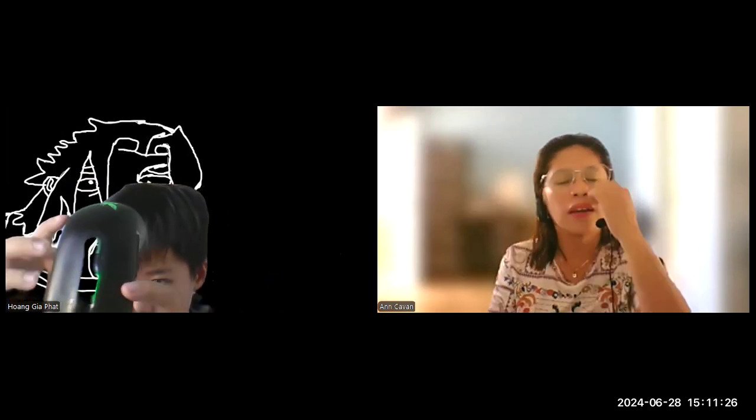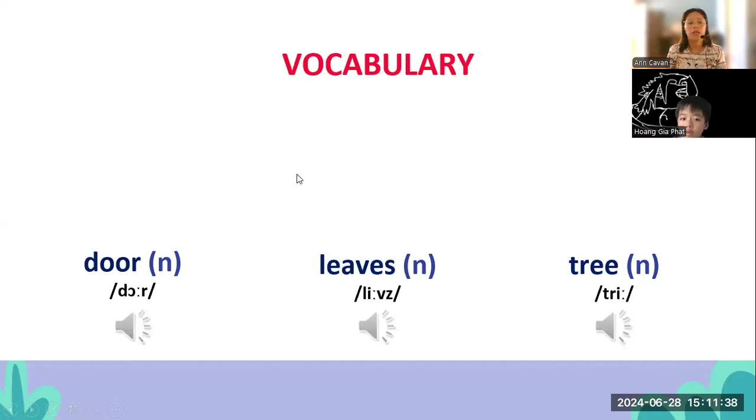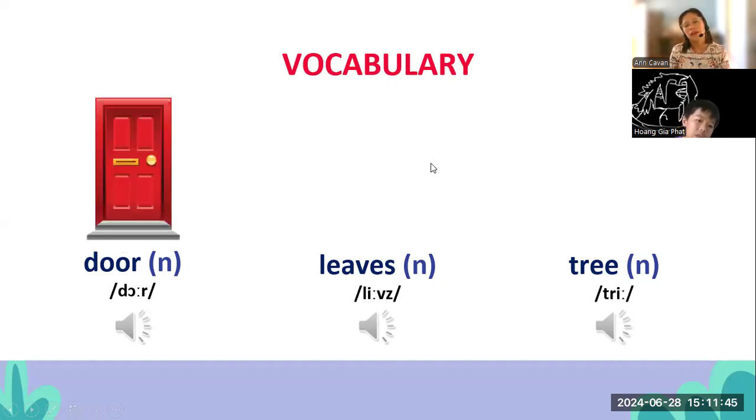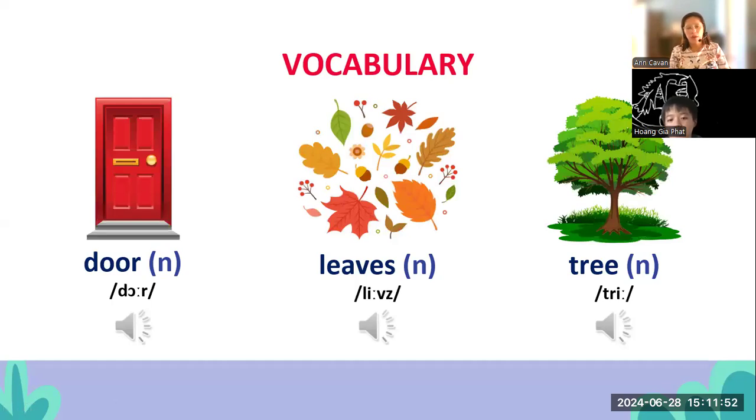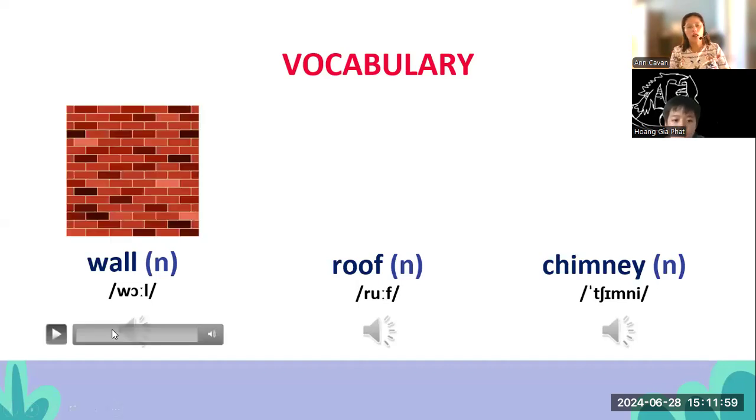Okay, so we have here, let us have different homes. The topic is about different homes. So we have the word door. Okay, next, leaves. Okay, next, tree. Okay, next, wall.